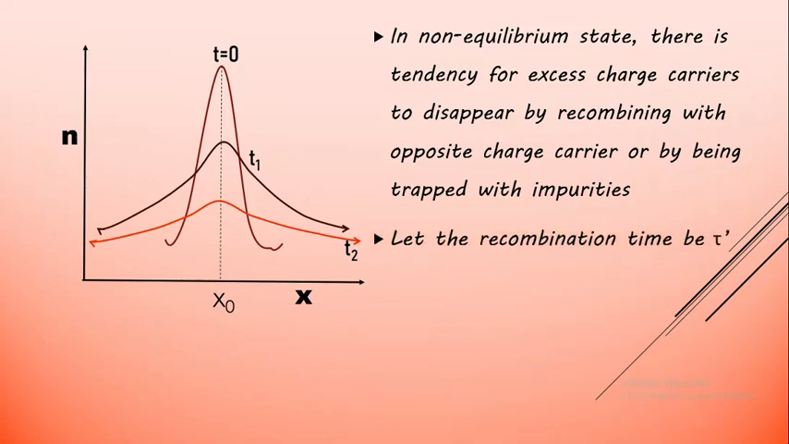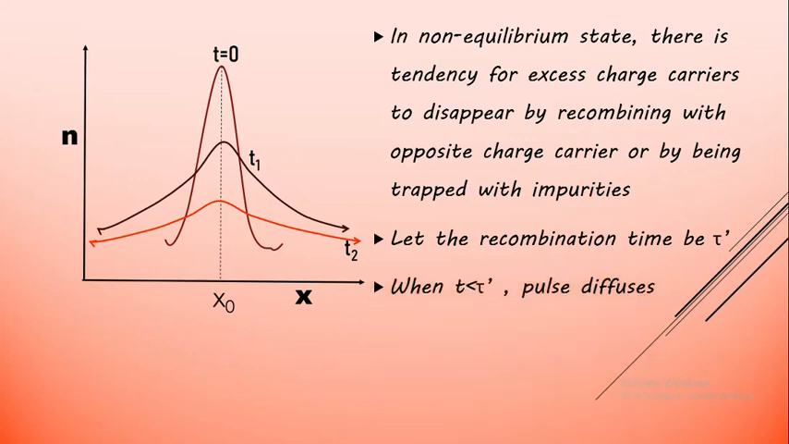Then to understand the effect of recombination, let us consider the recombination time to be tau dash. Again we need to remember the effect of recombination is to bring back the concentration of carriers towards equilibrium from the non-equilibrium state. So tau dash is the recombination time, and based on the condition we can understand diffusion with respect to recombination time.